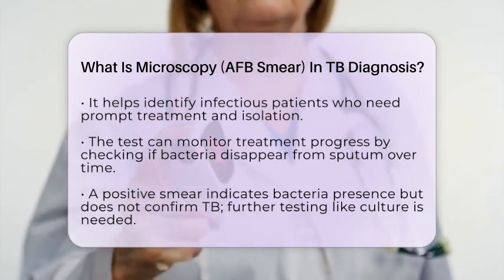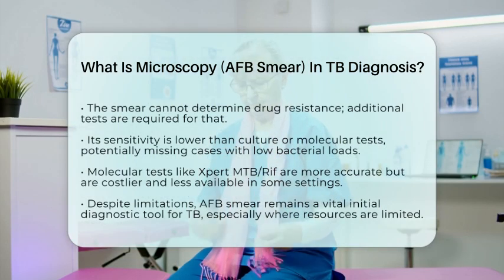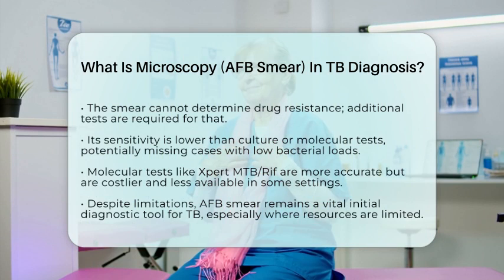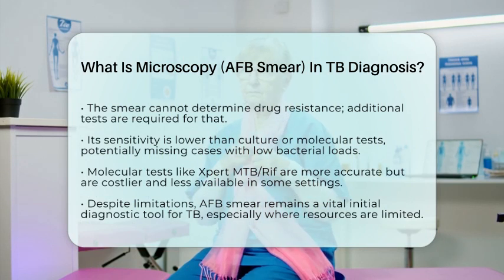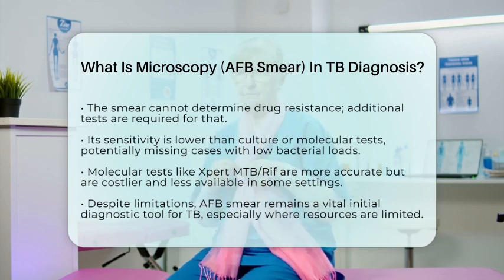In recent years, molecular tests such as the Xpert MTB RIF assay have become more common. These tests can detect TB DNA and resistance to rifampicin, a key drug, rapidly and accurately. Despite this, the AFB smear remains important, especially in resource-limited settings, because it is simple, fast, and cost-effective.